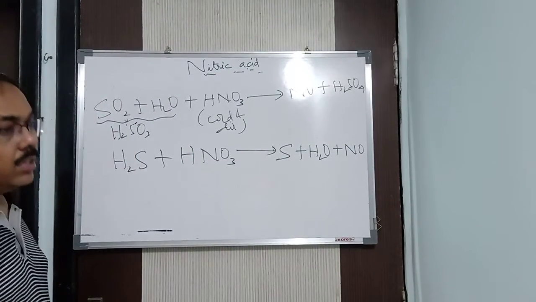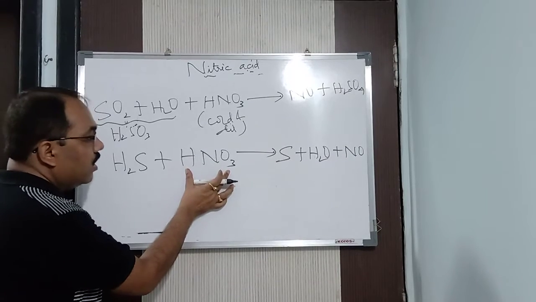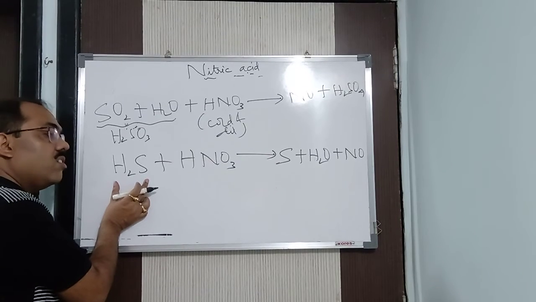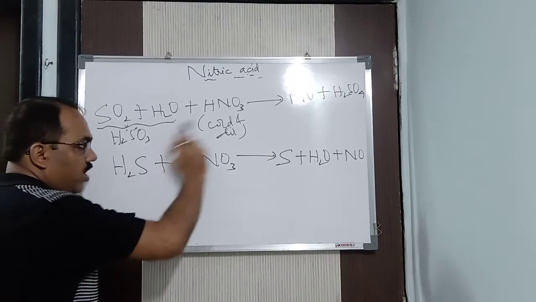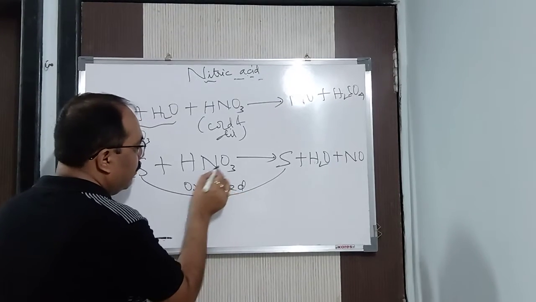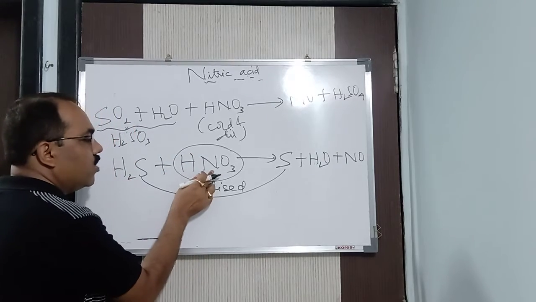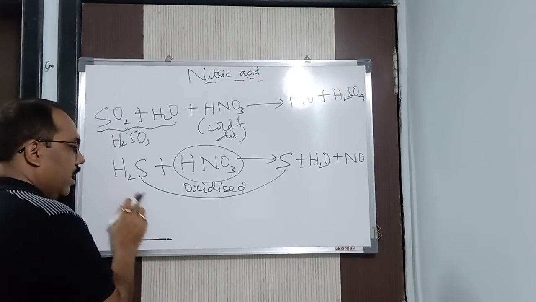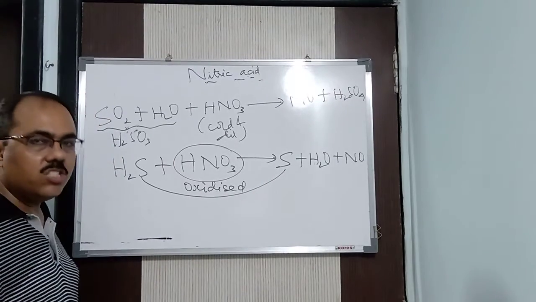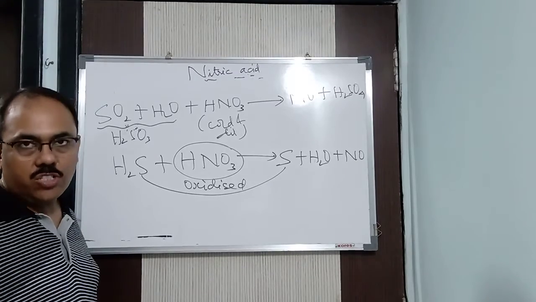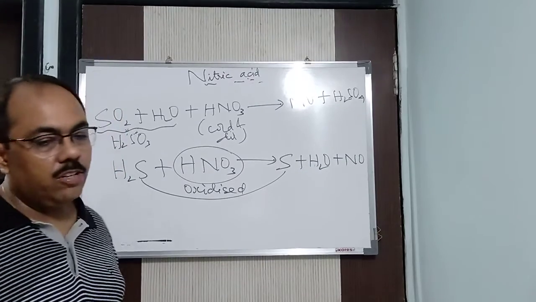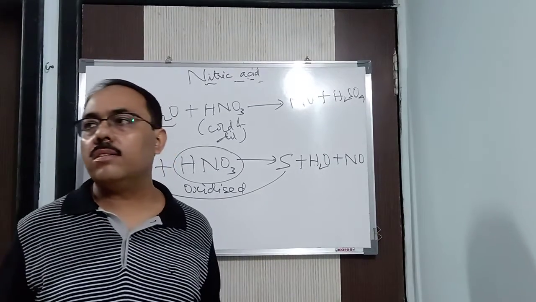Why? Because the same thing: nitric acid acts as an oxidizing agent. It oxidizes H2S. Loss of hydrogen is known as oxidation. So hydrogen sulfide is oxidized to sulfur. Nitric acid helps in oxidation; it gives you nascent oxygen. So from H2S you get sulfur. Understand the equation. Addition of oxygen is not the only oxidation; removal of hydrogen is also oxidation. You know that. So in this way you get sulfur plus water plus nitric oxide, because as it is cold and dilute, you will be getting nitric oxide gas.